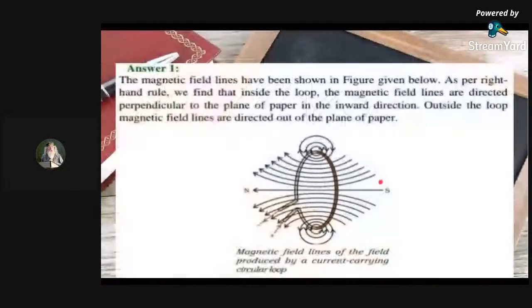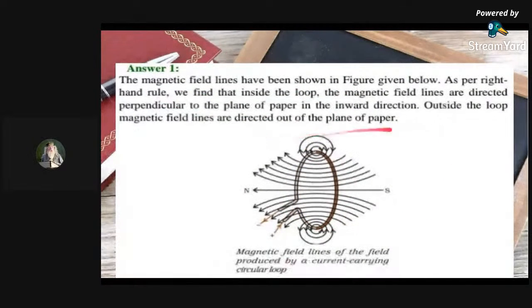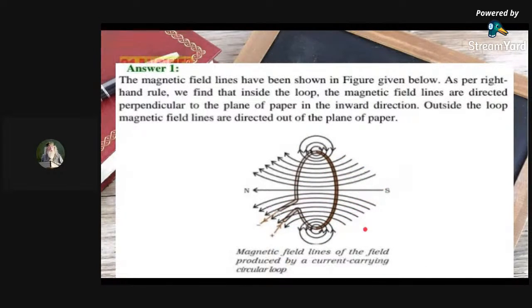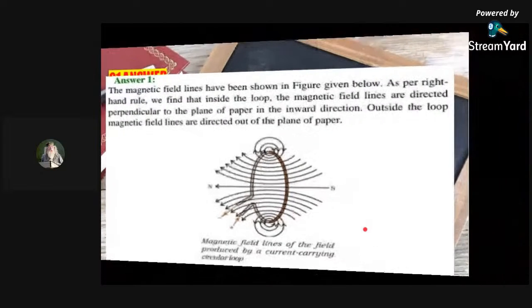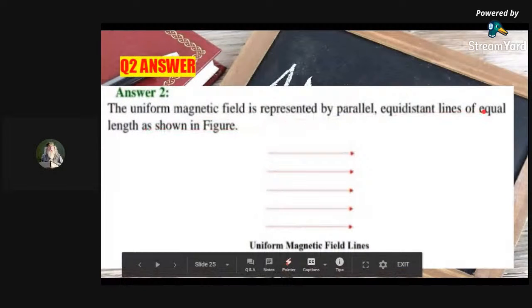This is the answer for the question. The magnetic field lines have been shown. So this is a magnetic field line through a loop. Outside the loop, it is directed out of the plane of the paper. Inside, it is directed into the plane of the paper. Next, this is the uniform magnetic field represented by parallel equidistant lines.